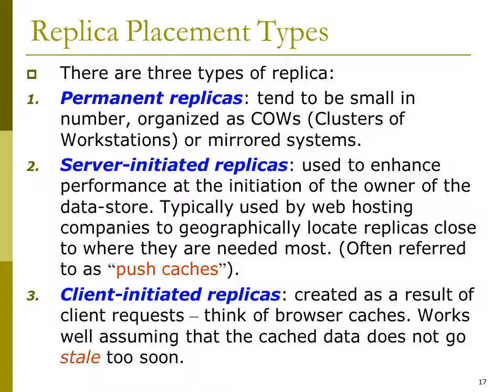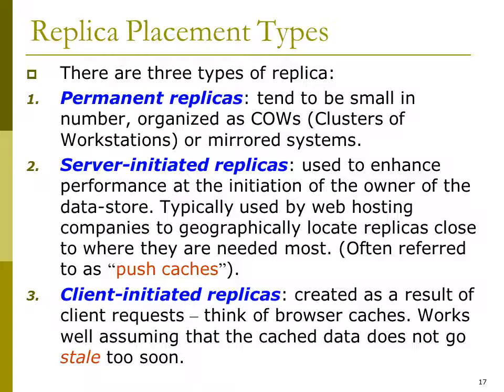Number 2, server initiated replicas, used to enhance performance at the initiation of the owner of the data store. Typically used by web hosting companies to geographically locate replicas close to where they are needed most. Often referred to as push caches.